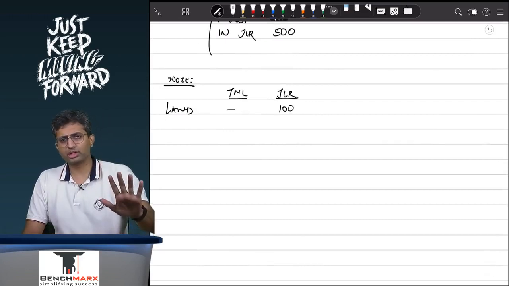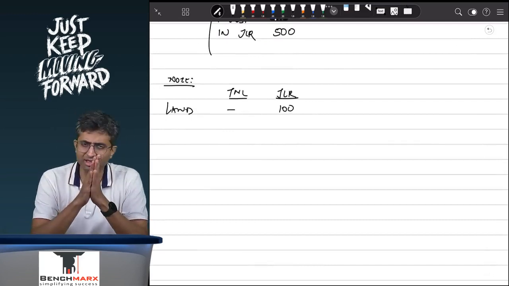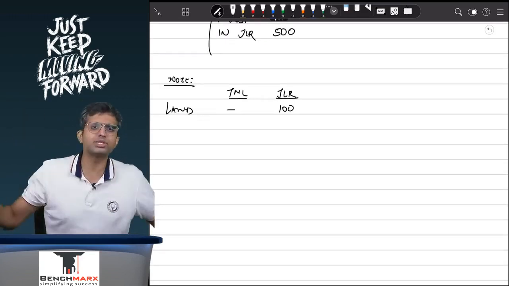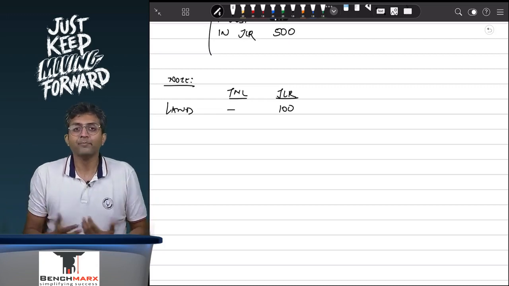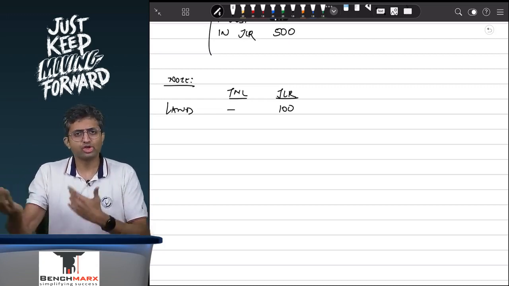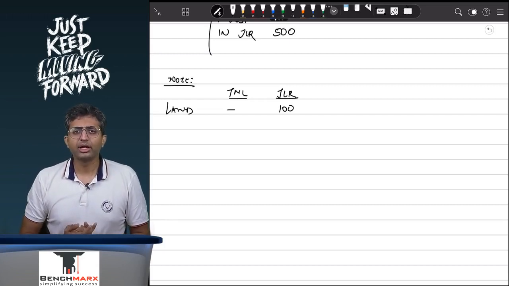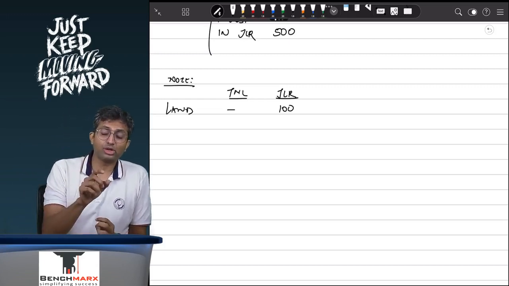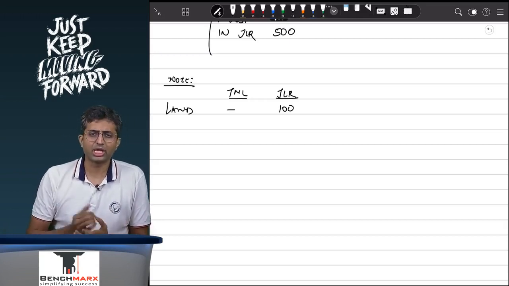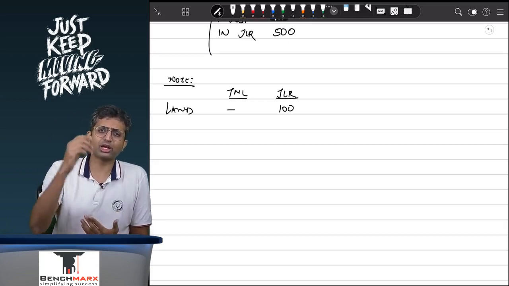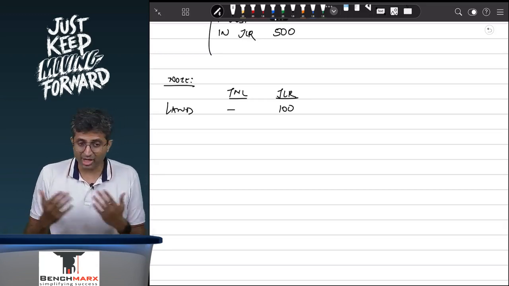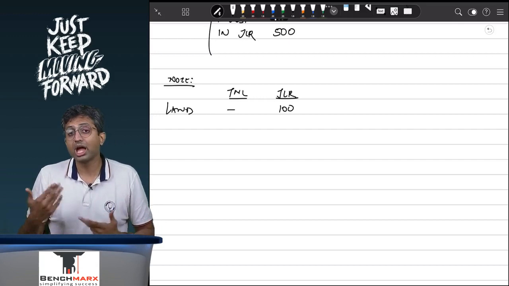Remember, for Jaguar, what has happened in reality is when Tata Motors acquires 100% stake, in Jaguar's individual books there is no change. Why? Because in the stock market as well, shares keep on changing daily. For Jaguar, when Tata acquires 100% stake, only its register of members changes. In its register of members, we earlier had the name of Ford Motors. Now instead of Ford Motors, you have Tata Motors. Other than that, Jaguar continues to be a separate legal entity.